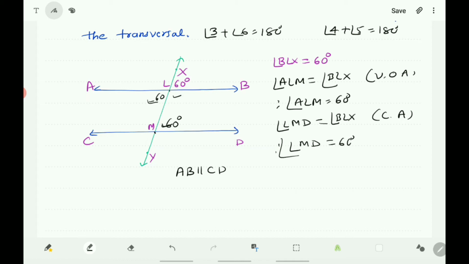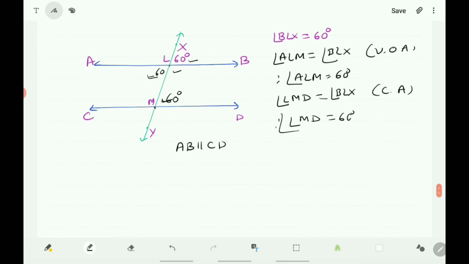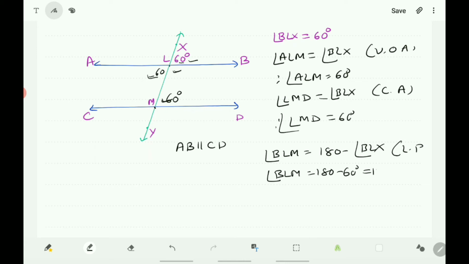Next, again you write this angle. So, here to get this angle, angle BLX and angle BLM form a linear pair. So, you can write angle BLM is equal to 180 minus angle BLX, that is a linear pair here. The sum of these two angles is equal to 180 degrees and they are adjacent angles. Therefore, angle BLM is equal to 180 minus 60 degrees, that is equal to 120 degrees. Here you got this is 120 degrees.